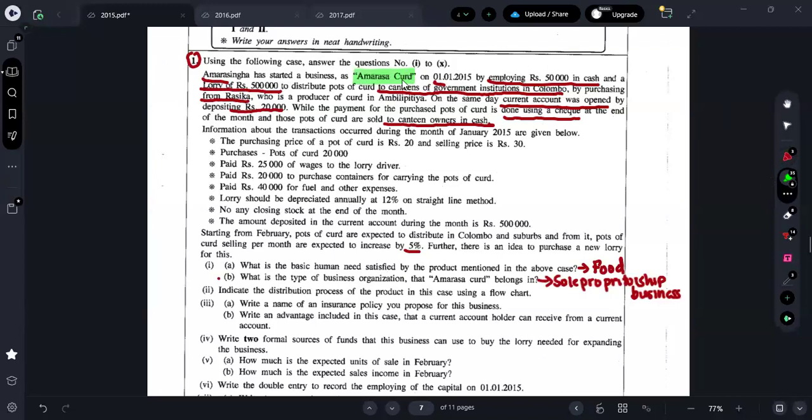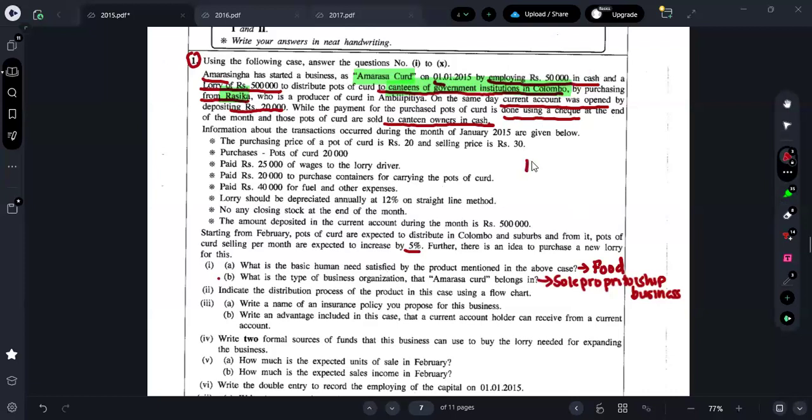Further, what do they say? Distribute to the canteen of the government institution of Colombo. This is also there in the process. Next, someone called Rasika is also there. Now let's figure out where it is starting and where it is ending. Who is the main person to start it? Just read it. Amarasinghe has started a business as Amarasa Curd on 1st of January 2015 by employing 50,000 in cash and a lorry of rupees 500,000 to distribute pots of curd to canteens of government institutions.